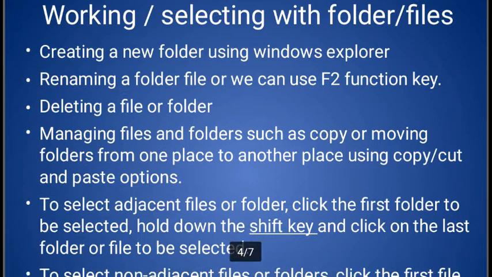Managing files and folders, such as copying and moving, means we can shift or copy our files and folders from one place to another place. Okay, so we can use copy and paste for generally copying, and cut and paste for directly changing the place.